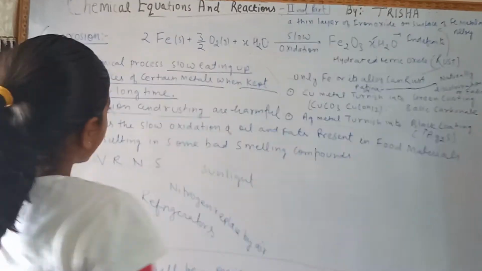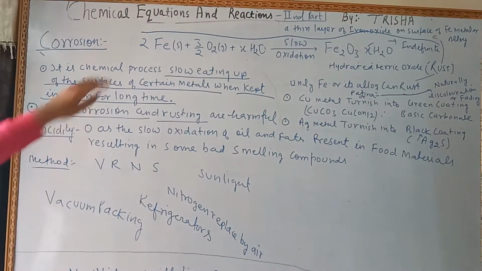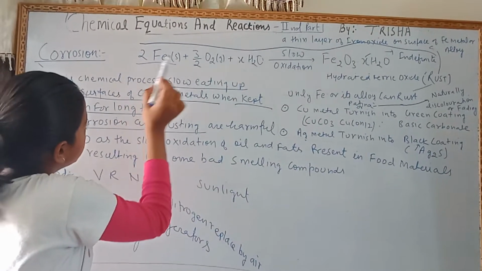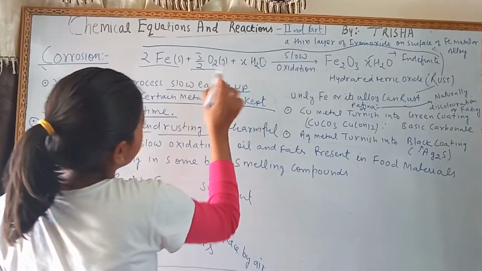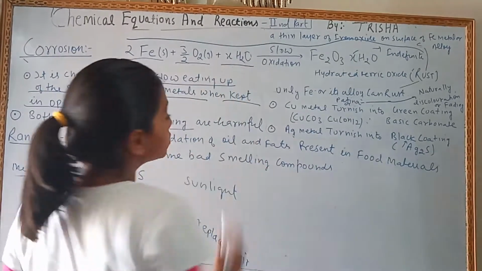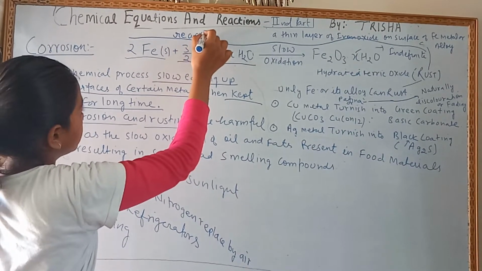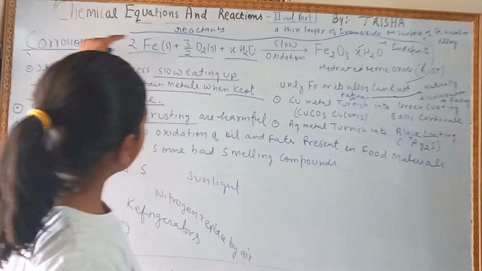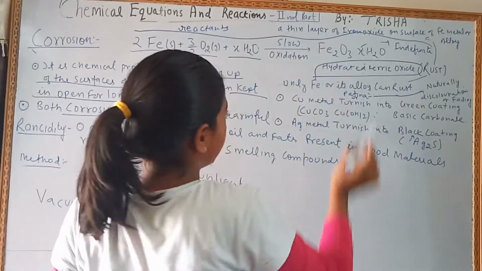What is rusting? To explain what is rusting, let's focus on this reaction. Here, 2 moles of iron are reacting with 3/2 molecules of oxygen and indefinite molecules of water. These are reactants, and they combine to give hydrated ferric oxide, that is rust.